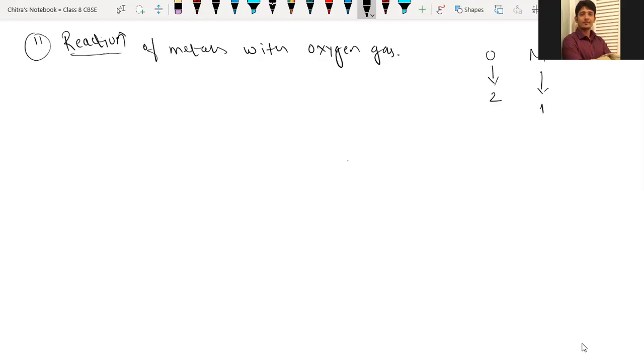So for one oxygen atom, we will require 2 sodium atoms. So the product will be Na2O. When sodium reacts with oxygen, the product will be Na2O. So I am writing here the reaction of sodium metal with oxygen.